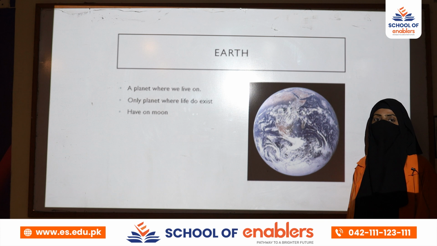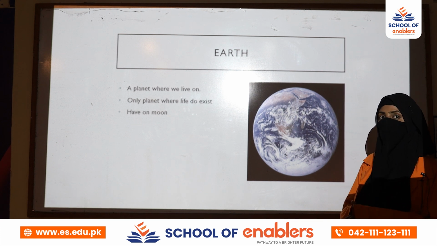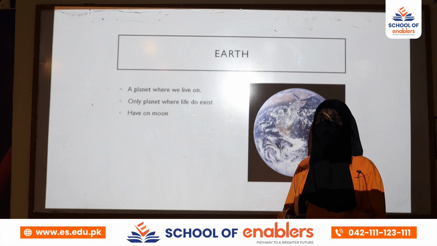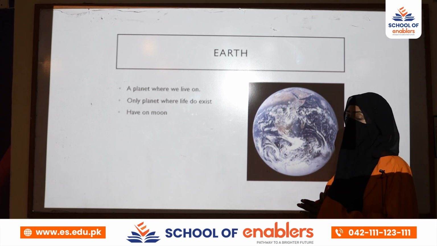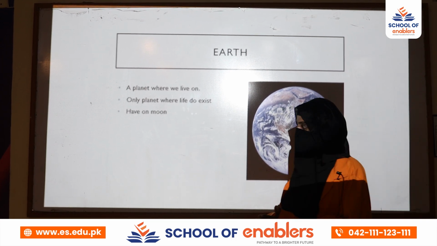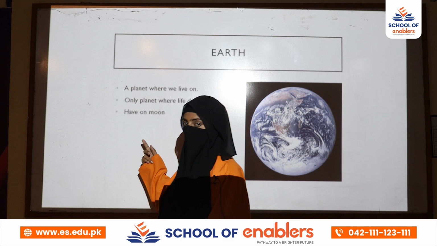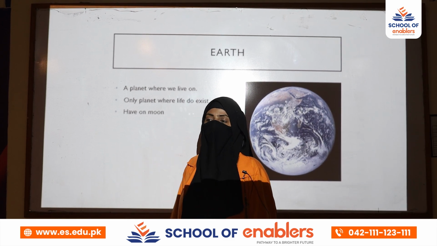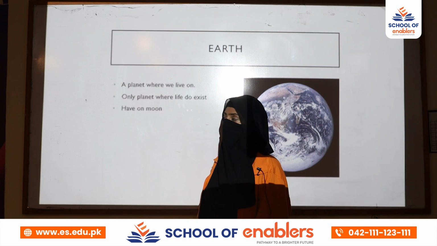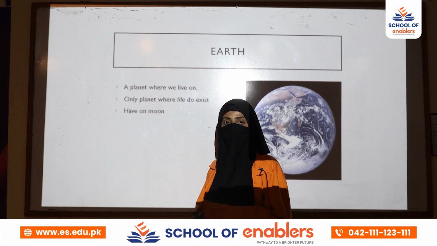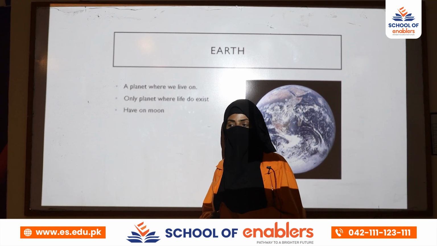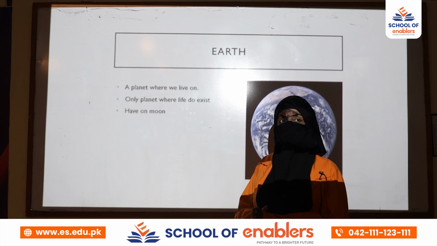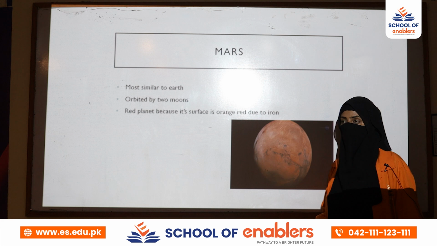The third one is the planet Earth, the most important planet for us, because we live on it. It is the only planet in the solar system where life exists, and it has only one moon. As compared to Mercury and Venus, it has one moon, and the life conditions are better on Earth as compared to the other planets. So it supports life in the solar system.